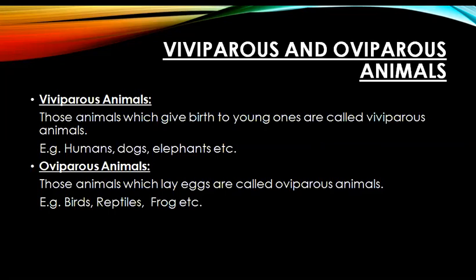But oviparous animals are those animals which lay eggs for the birth of their young ones. And when these eggs hatch, the new young ones are produced. Examples of oviparous animals include birds, reptiles like snakes, frog, etc.